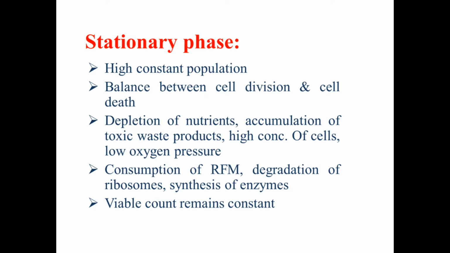That's why on one side there is cell division, and on the other side there is cell death of bacteria, and that is responsible for the maintenance of a constant population in the bacterial culture media. During this entire stationary phase, due to this balance between cell division and cell death, the viable count of the bacterial cells remains constant.